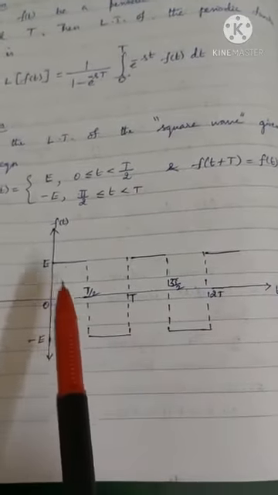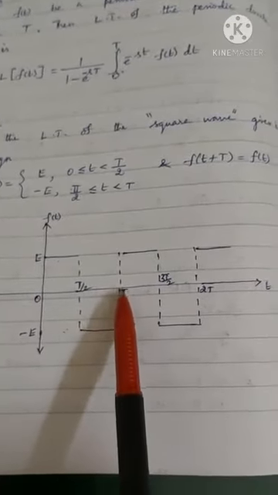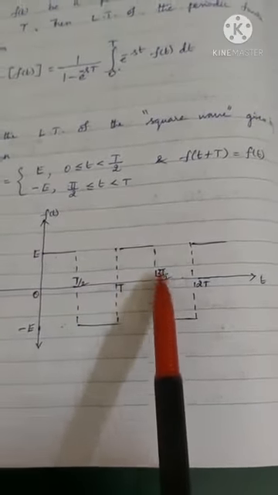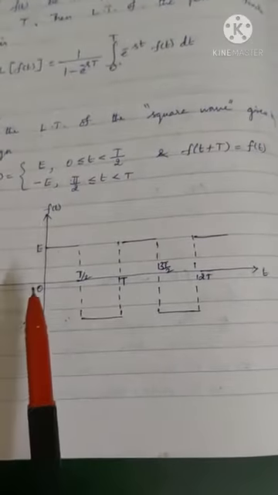You can find the same kind of curve in T to 2T, 2T to 3T, etc. So to study these waves, it is enough to study them in the interval 0 to T. You need not study the entire interval. This is a periodic function. You need not draw this diagram.